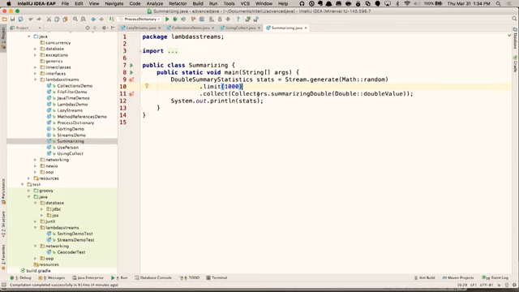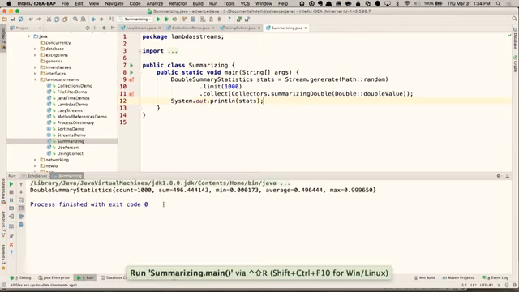One of the other methods in collectors is called summarizing, and there's summarizing int, summarizing long, and summarizing double. So I'm going to take those random numbers and extract the double value off of them, and then call summarizing double and print out the resulting double summary statistics. I could explain what that is, but frankly it's easier just to see it in action. So if I run this, look what I get.